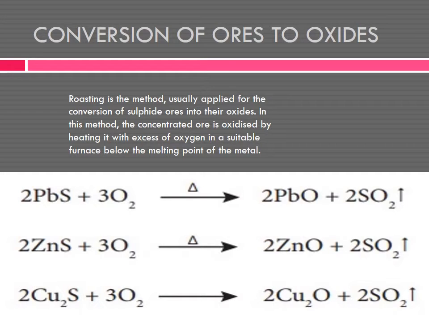In this way zinc blende and copper sulfide are done. The sulfide ores are heated with excess oxygen at a temperature below the melting point of the metal. We will get the oxides of those ores, that is lead oxide, zinc oxide and cuprous oxide, and the sulfur gases go away. This is the roasting method.